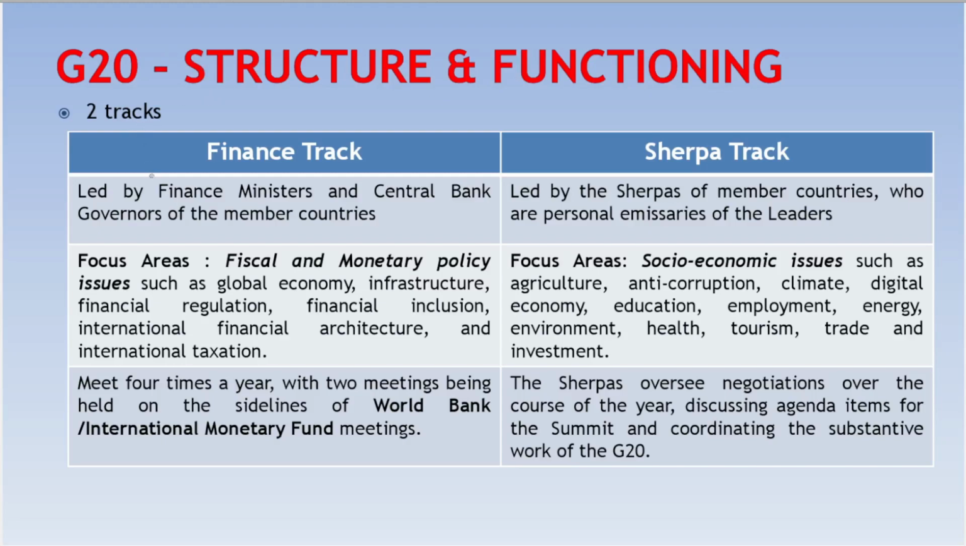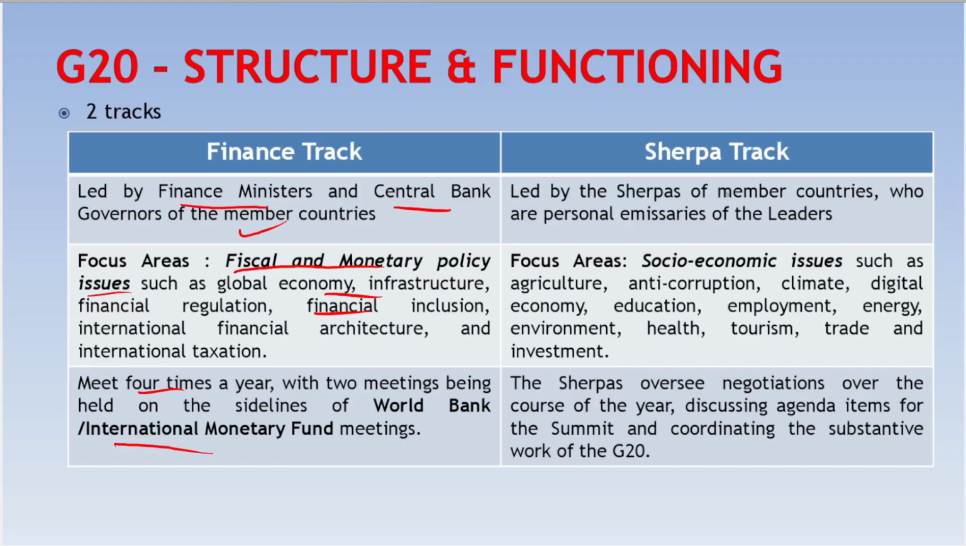G20 basically has two tracks, a finance track and a Sherpa track. This finance track is led by the finance ministers and central bank governors of the member countries. Its main focus areas are fiscal and monetary policy issues such as global economy, infrastructure, financial inclusion, etc. They meet 4 times a year, with 2 meetings being held on the sidelines of World Bank and IMF meetings.